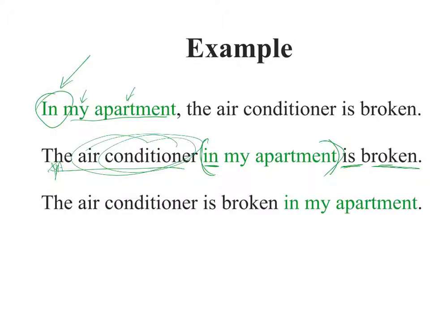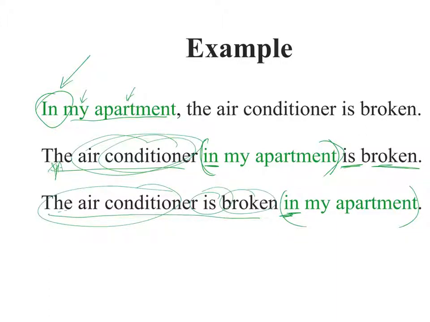Likewise, at the very last example, the air conditioner is broken in my apartment. We can move the prepositional phrase to the end. But again, in is the preposition, but here we have the main part of the sentence. Noun phrase, verb, adjective.